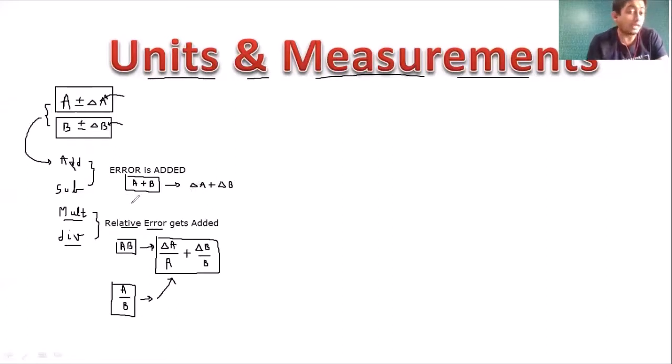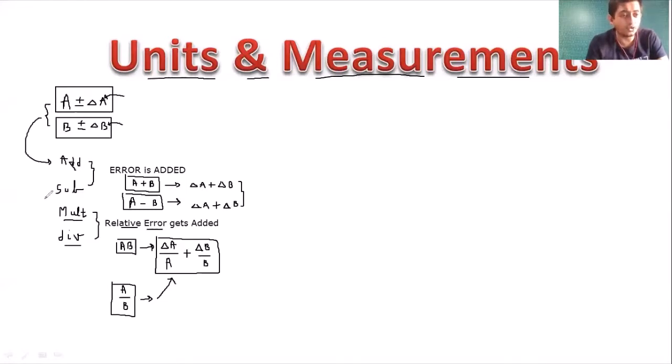Okay, if I say that we have two quantities A and B and we are subtracting them, A minus B, then dear students what will happen is we will say it is delta A plus delta B. Even though we are subtracting the two quantities, still error will be added. Error will not be subtracted, error is always added.